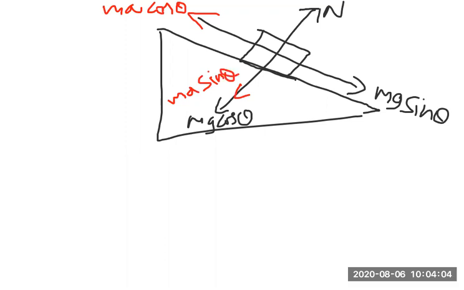What forces are there? The block is on the inclined plane, which means the normal reaction must be equal to the sum of the forces in the opposite direction. In this direction the forces are ma sin theta and mg cos theta. The opposite direction is N. So I can write N is equal to ma sin theta plus mg cos theta.